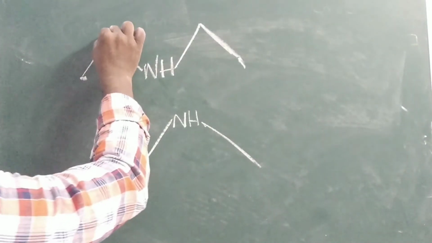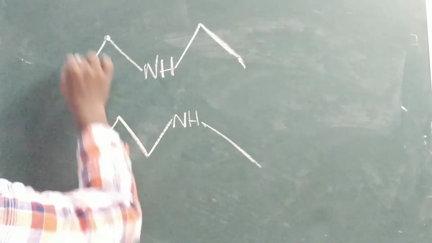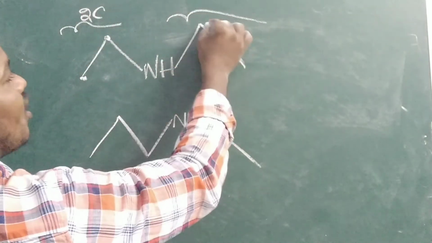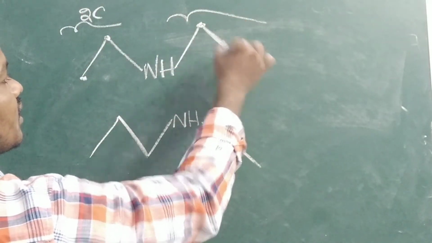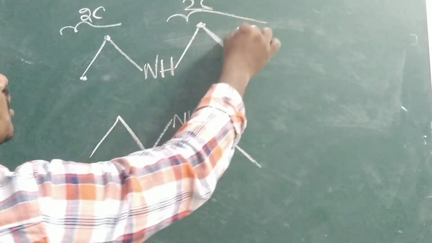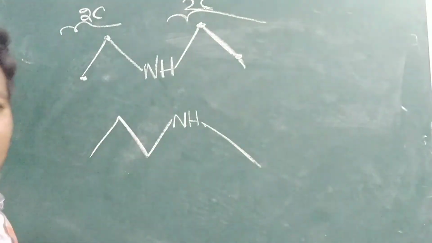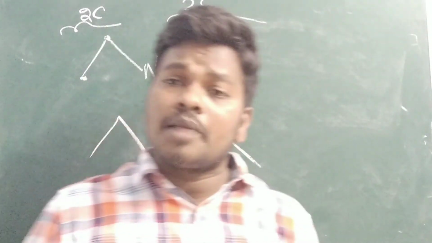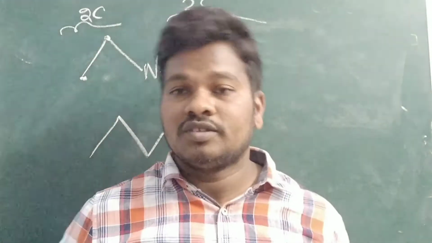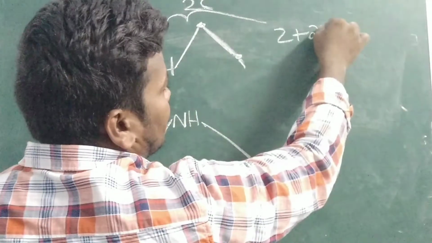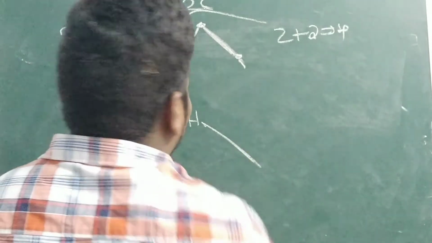Left side 2 carbons. Right side how many carbons? 2 carbons. Total 4 carbons are present. Left side 2 carbons, right side 2 carbons. 2 plus 2 is equal to 4. Always from childhood onwards we know 2 plus 2 is 4.